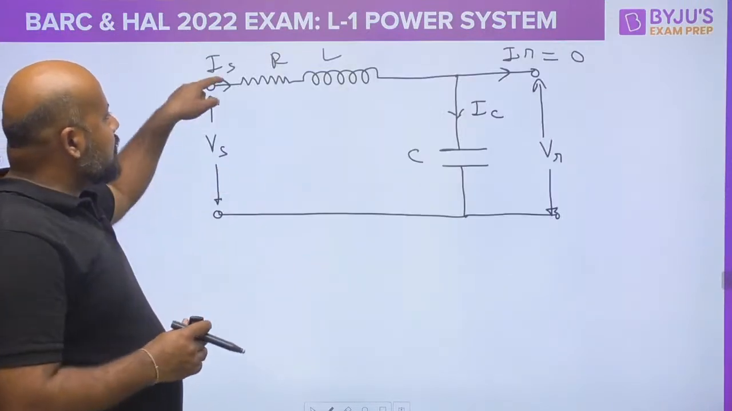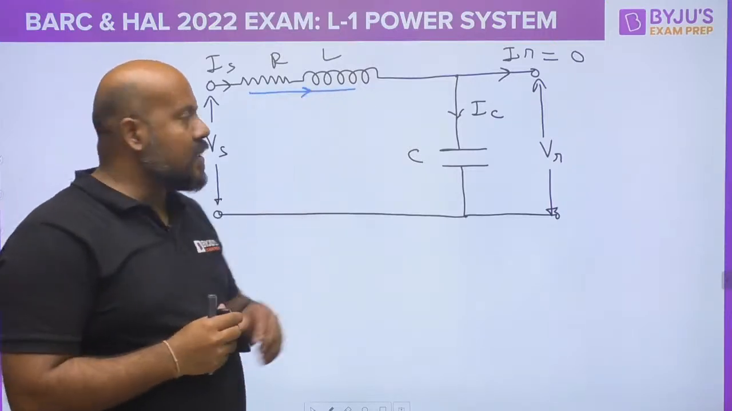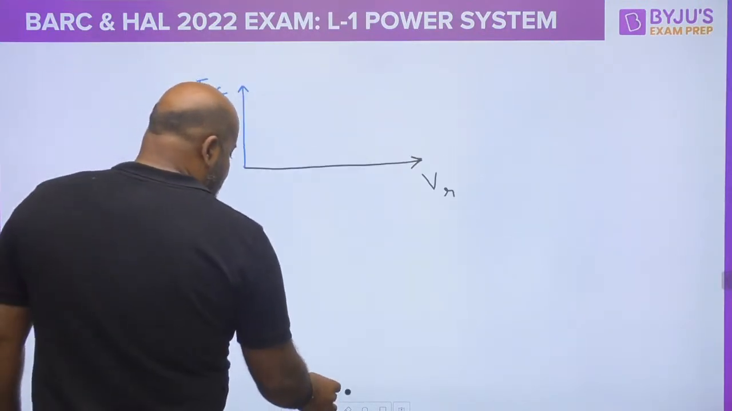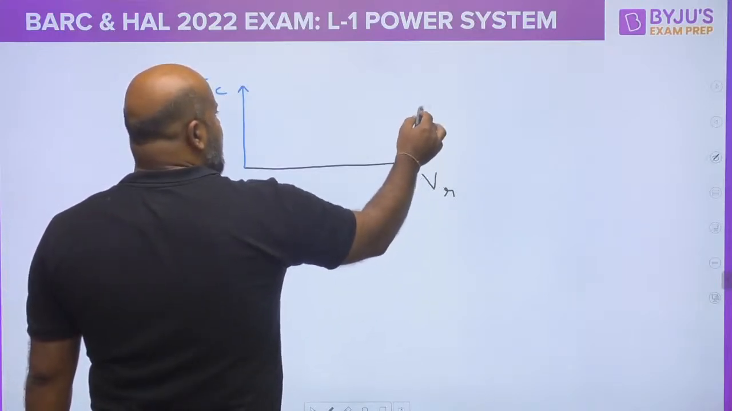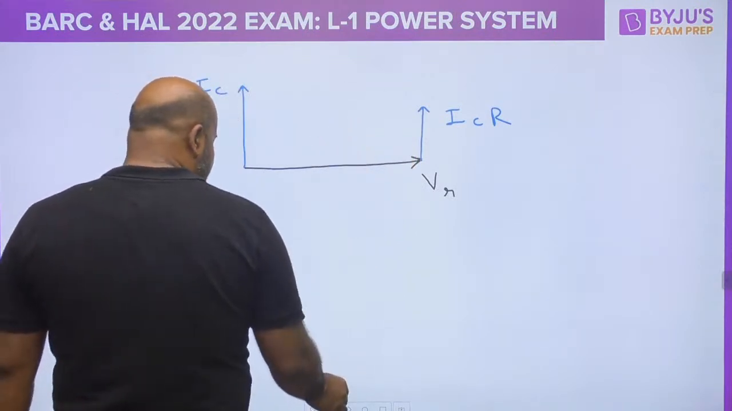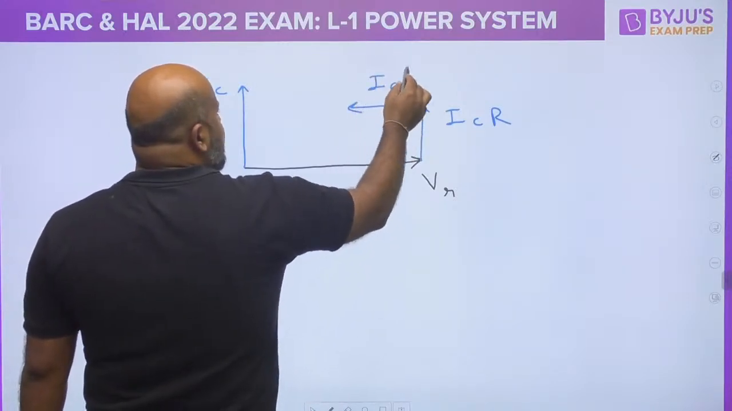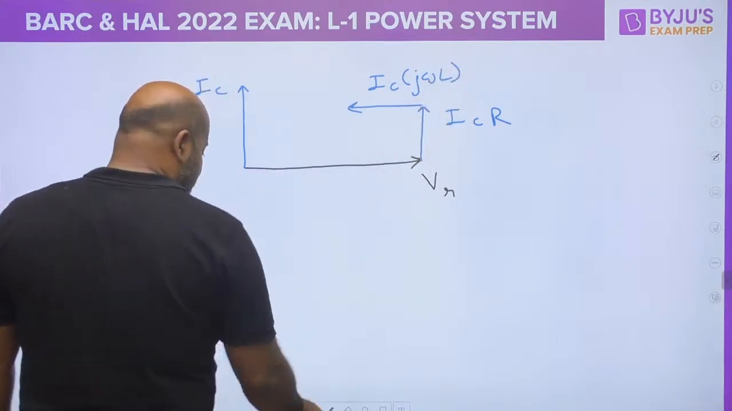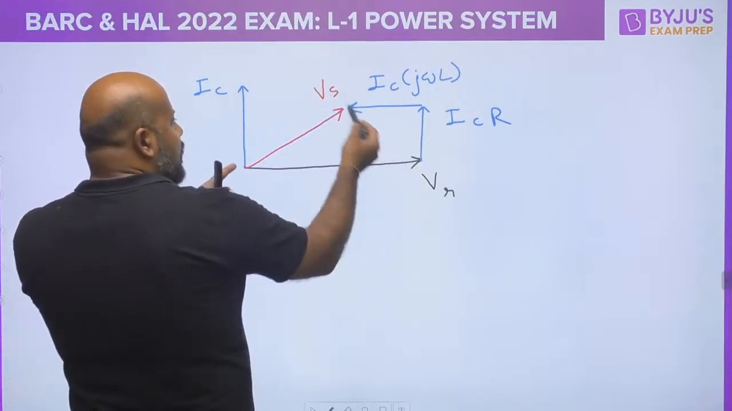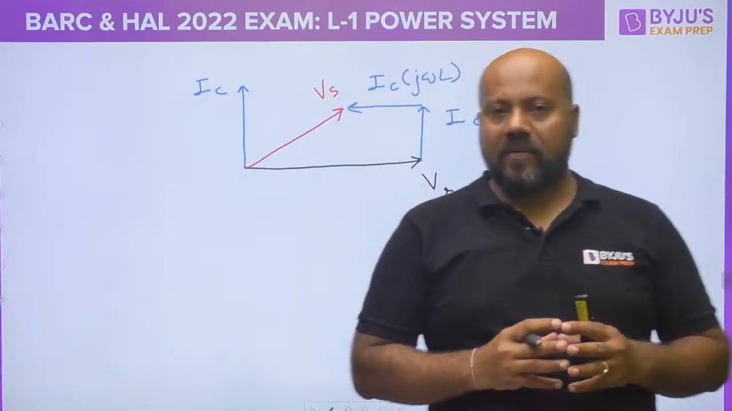Now this leading current passing through this R and L is going to have two types of voltage drops: one is the resistive drop and one is the inductive drop. The resistive drop is in the direction of the current, so this is IC into R. The inductive drop has a phase difference of 90 degrees, so this is IC j omega L. Then the sending end voltage is going to be something like this. Now very easily from the phasor diagram you can understand that the receiving end voltage magnitude is going to be more than the sending end voltage.